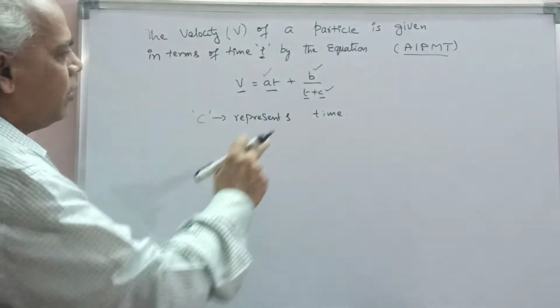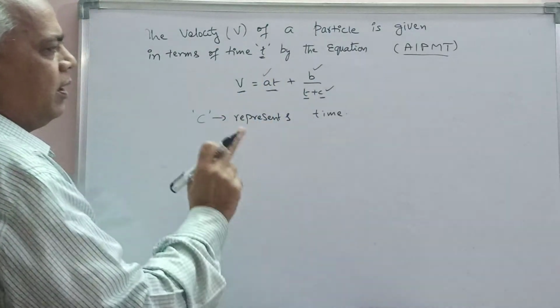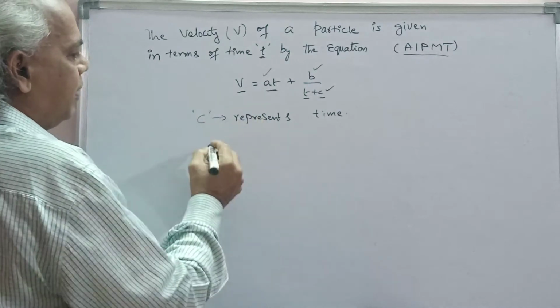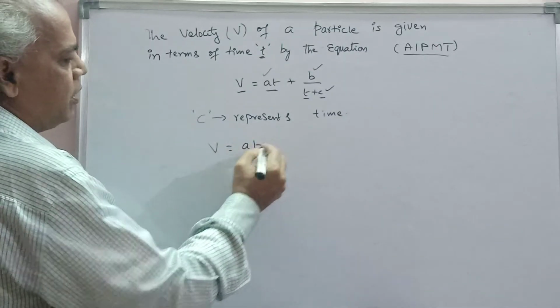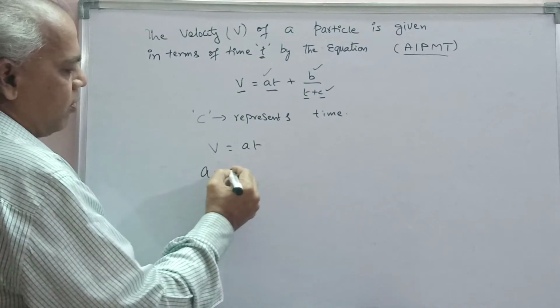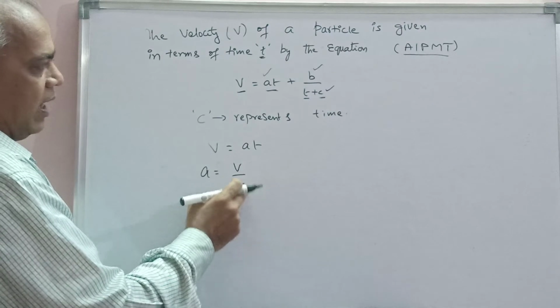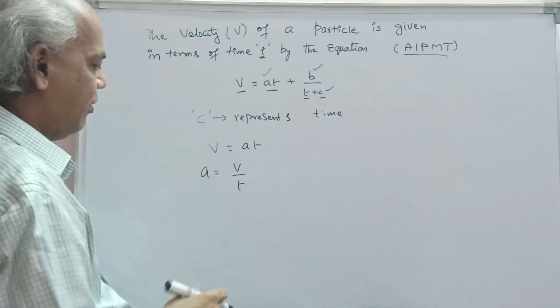Okay. So t plus c, this c also represents time. And we can equate v is equal to a into t. So a is equal to v by t. Velocity by time is acceleration.